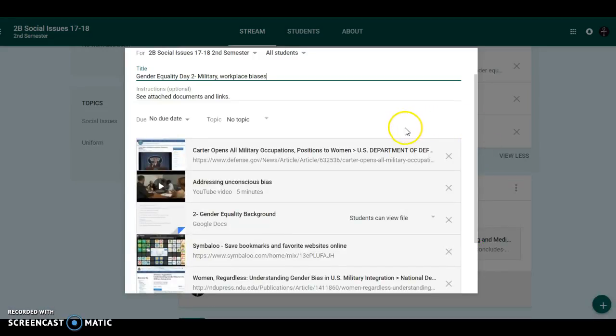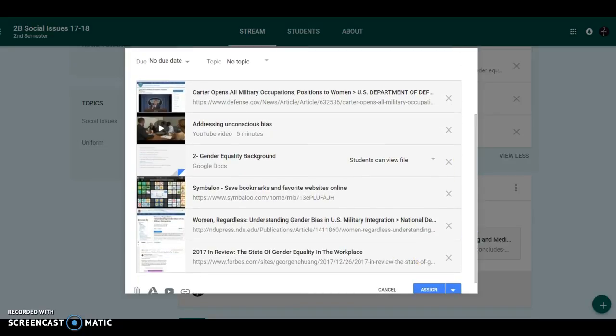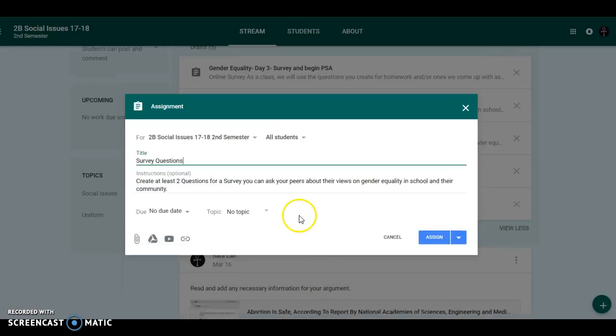As with day 1, I will post the assignment here with the links that they'll need for their assignment on day 2 on Google Classroom. There's a Symbaloo as well, and then the other links that they need for the questions. What I will also post on this day is the homework assignment that they'll have to create at least 2 questions for a survey that you can ask your peers about their views on gender equality in school and their community. And that's the survey that we'll do on day 3.